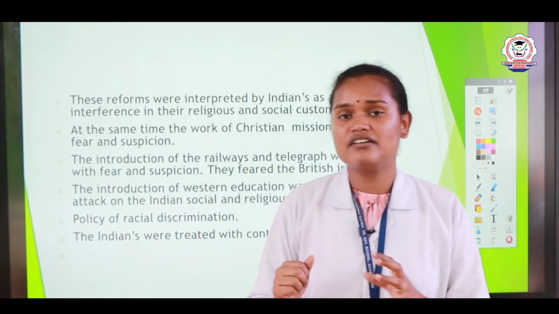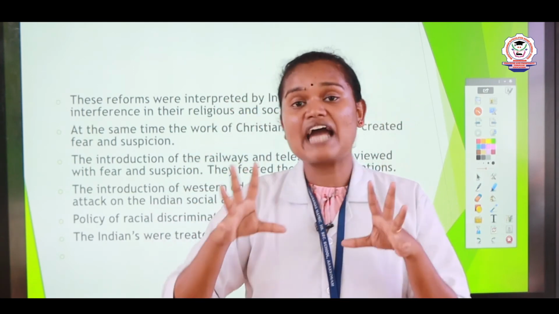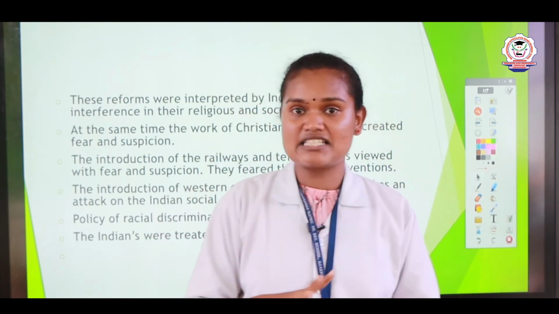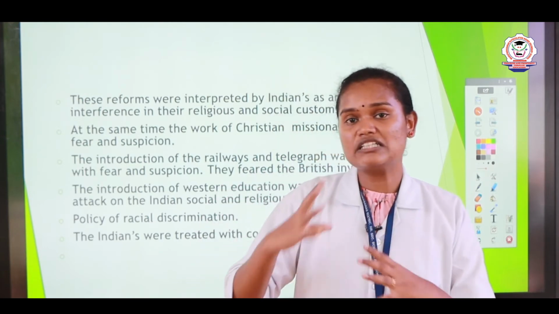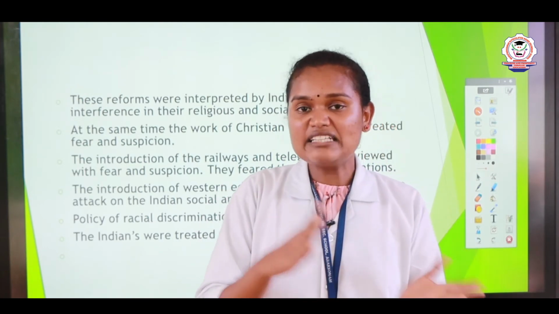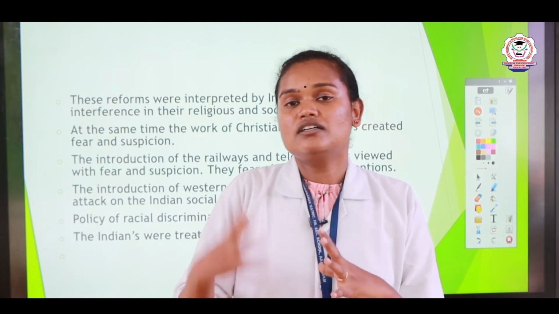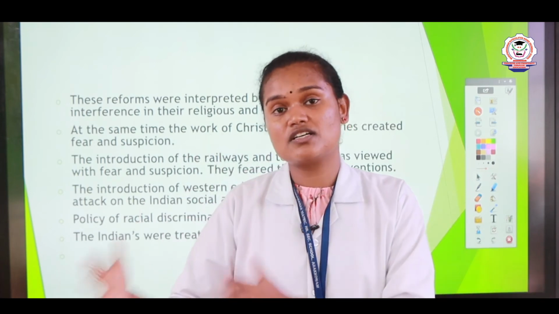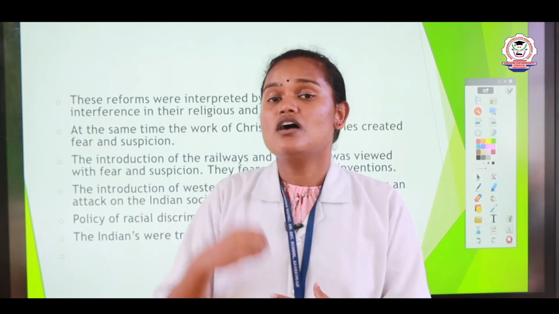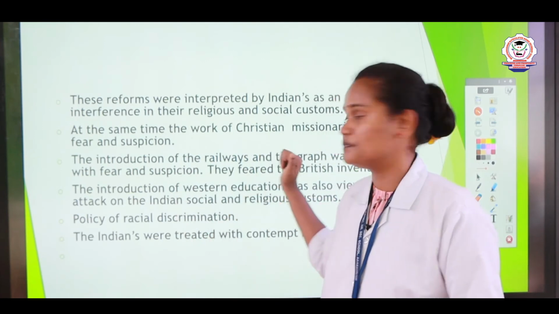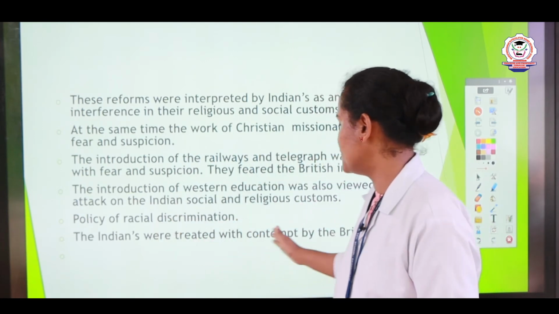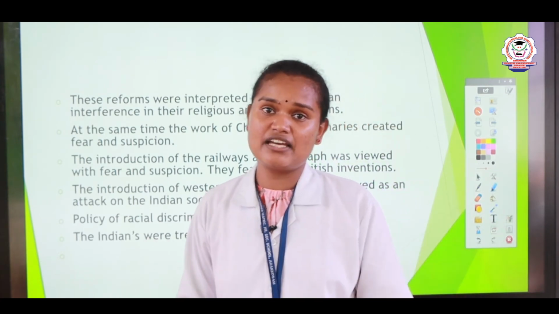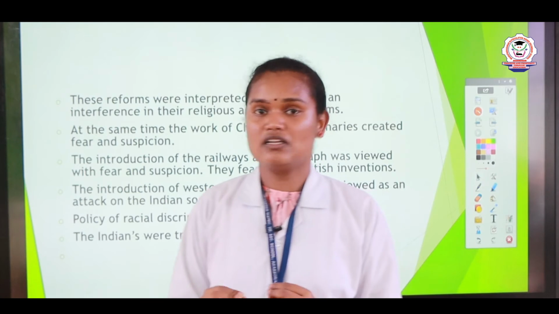They are very fair, they are very tall, their eyes, their hair, their eyebrows, everything is different from Indians. We can see that Indians have dark skin, and that racial discrimination created a divide between Indians and Westerners or Britishers. That discrimination existed during this time, and the Indians were treated with contempt by the British. British considered Indians as inferior, very low class people.